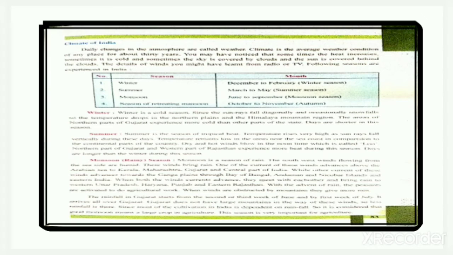Northern plains experience more cold because the sun rays fall diagonally and occasionally snowfall is also there, and the areas of northern parts of Gujarat experience more cold than the other parts of the state, and in winter days are short while nights are long. Next is summer.